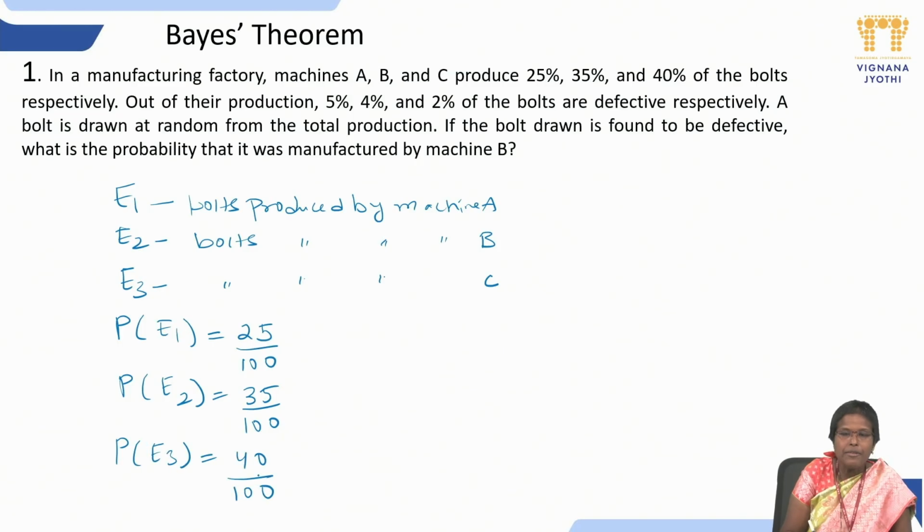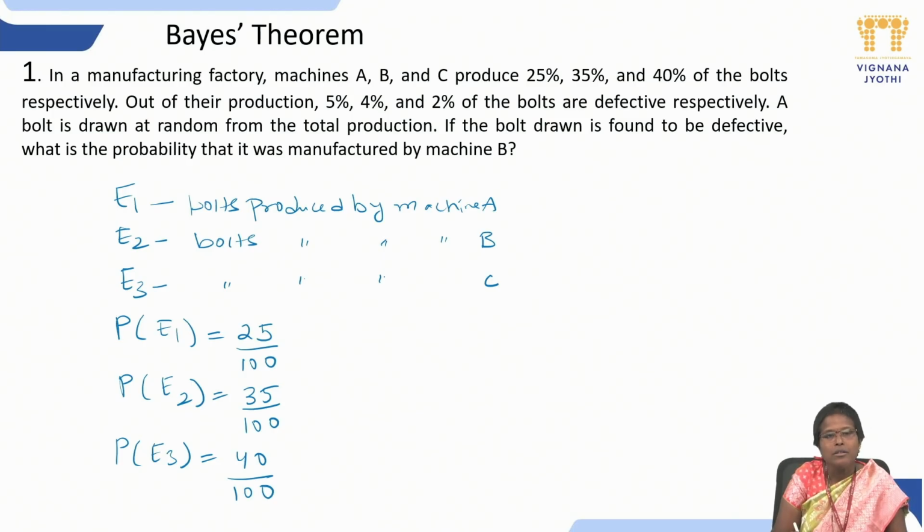If you observe clearly, the total percentage that machines A, B, C produce is 25% plus 35% plus 40%, which gives 100%. This is the first data.